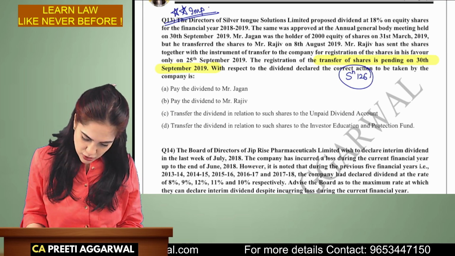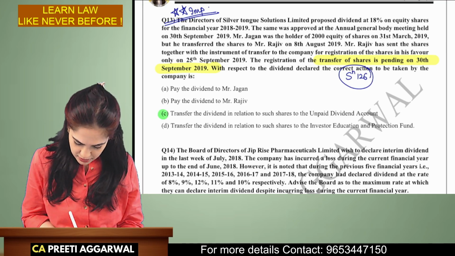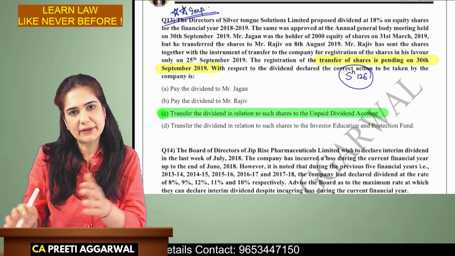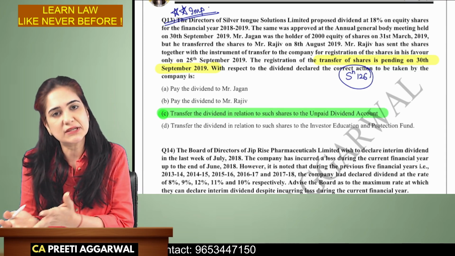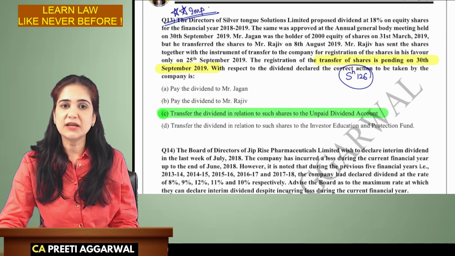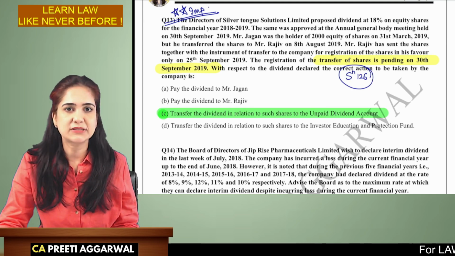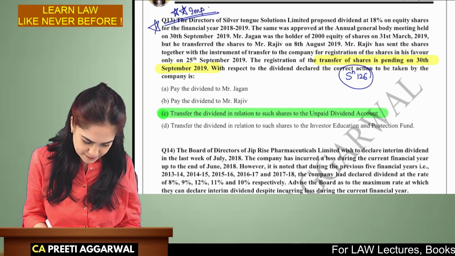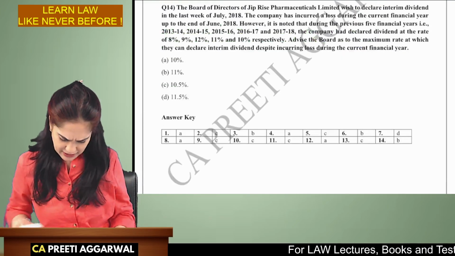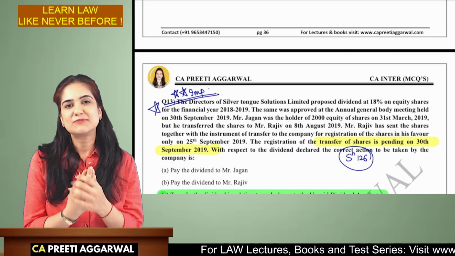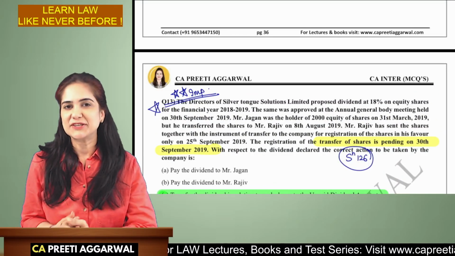So in this case, your correct answer should be the dividend should be transferred to the unpaid dividend account till the transfer formalities are completed. Once the transfer formalities are completed, then the dividend will be given to the transferee. So yes, this is a very unique question. I think you should highlight this and it can be asked. So this is one very important question. This is a repeat question. So with this, we have also come to an end of the MCQ discussion on declaration and payment of dividend.